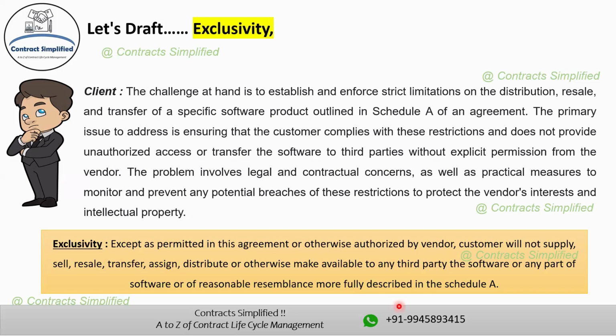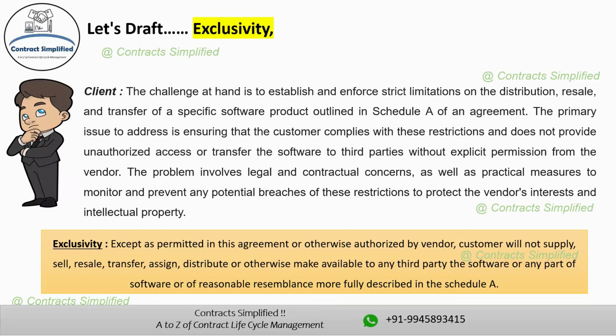Now, here, the beauty of this clause is you can see that the software is defined as the software or any part of software or of any reasonable resemblance. That is, ones that are resembling or the software that has similar features. I hope this exclusivity clause is clear to you.